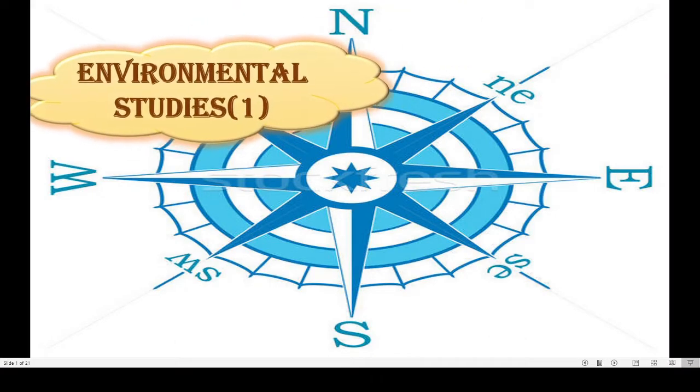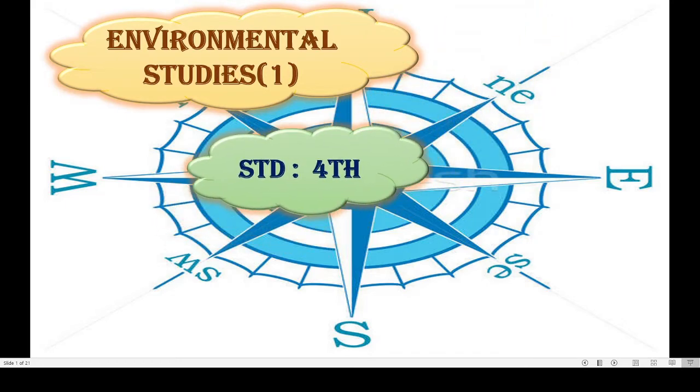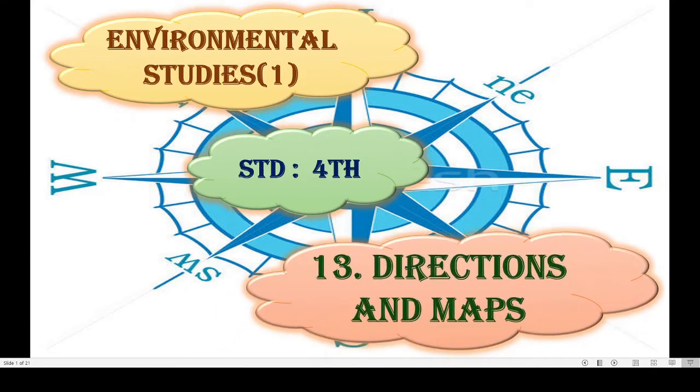Subject is Environmental Studies Part 1 of Standard 4th and the name of the lesson is Directions and Maps. Students, you know that there are 4 main directions. You have studied about that in earlier standards, isn't it? East, West, North and South, right? You know about that. Now today we will learn more about the directions and we will learn how to read and how to make the maps. Okay?